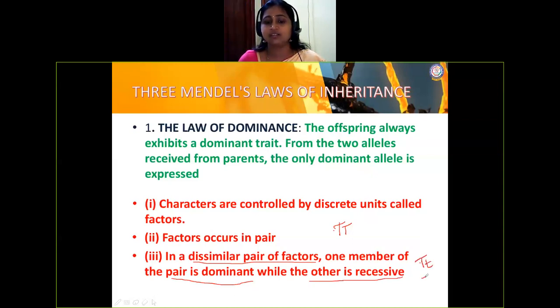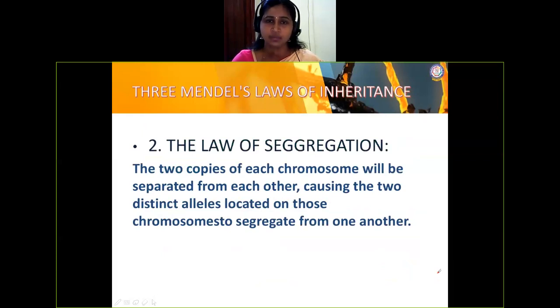So it is a dissimilar. Capital T, small t is a dissimilar, otherwise called as heterozygous condition. So in that, what is expressed? Tallness is expressed. Now, the second law. Second law states what? It is about the segregation, purity of gametes, how the gametes get transferred, how it is being divided from the parent, and then how these gametes get transferred from the parent to the offsprings.